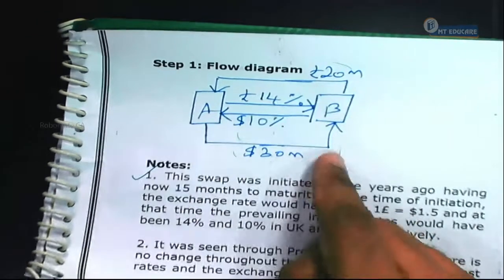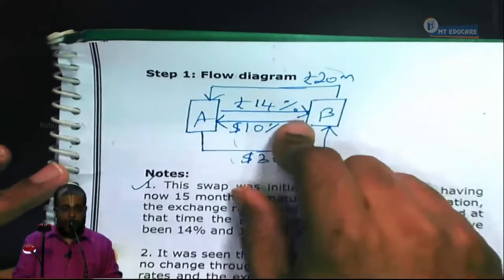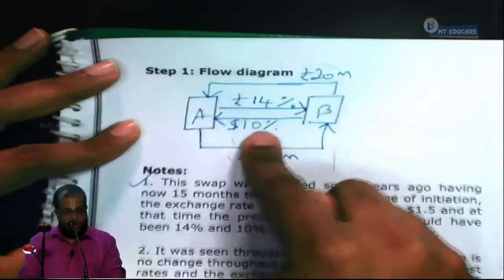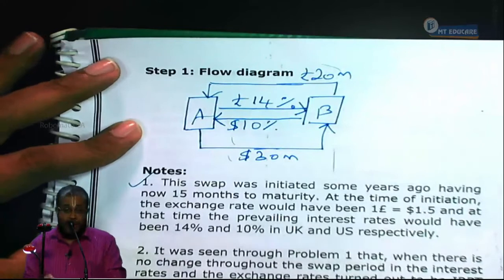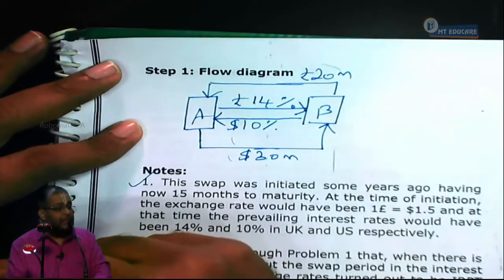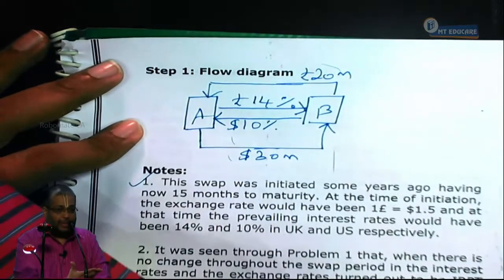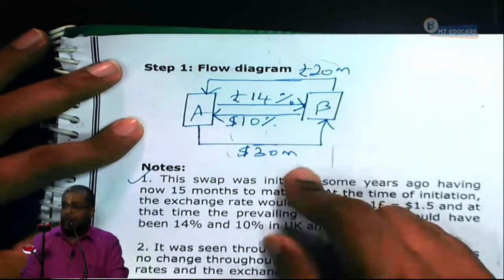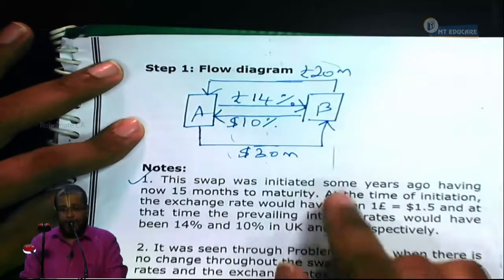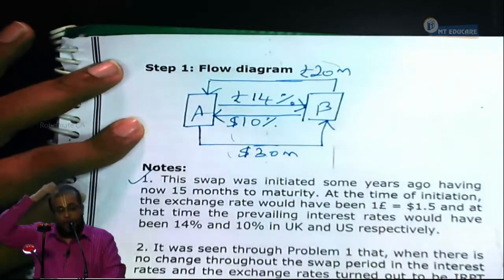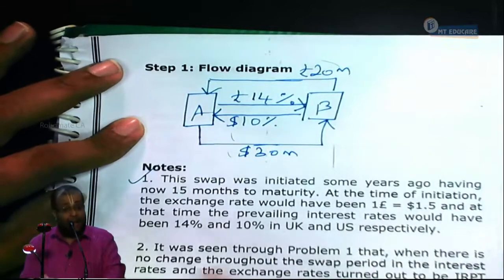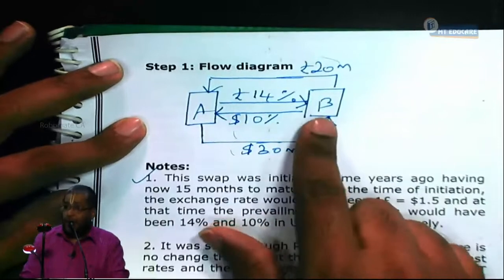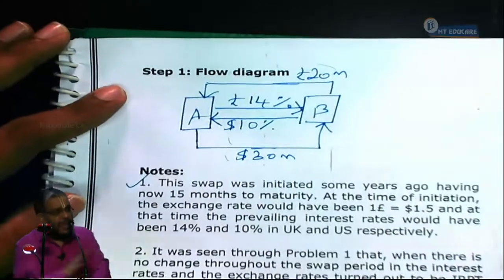So if you hold this pound bond, or if you buy a pound bond today, you will be getting 2.8 million, 2.8 million, 2 coupons. One at the end of the 3rd month, another at the end of the 15th month. I am now between 2 coupon reset dates. So, 2.8 million pound coupon at the end of the 3rd month and at the end of the 15th month. Respond, yes or no? Plus, at the end of the 15th month, I will be getting back the money. How much will I get back? 20 million pound. So, this is a future cash flow or not?